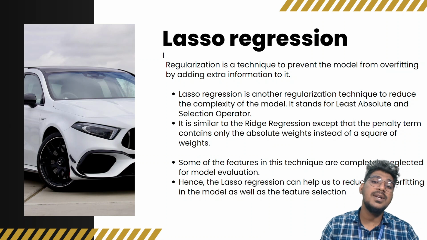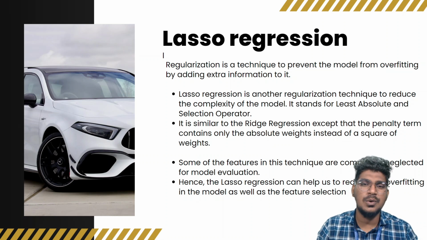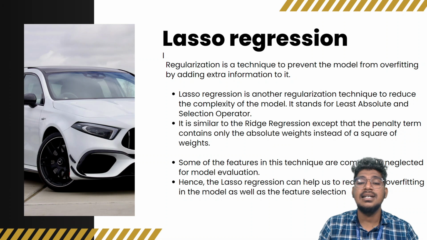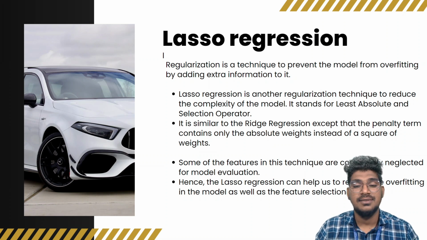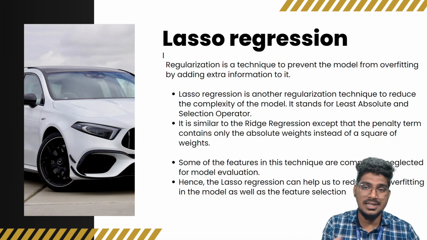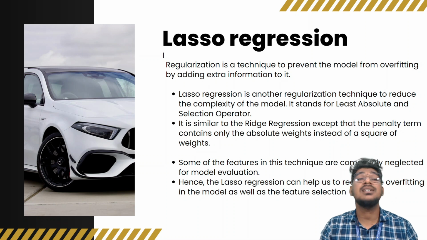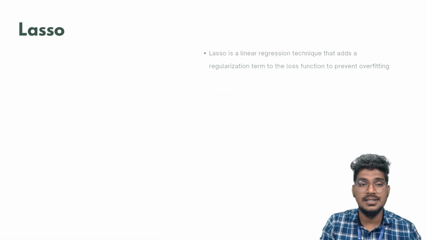So normally this works on linear regression problems. That means some of the features are completely negated for the model evaluation. For example, lasso regression can help us reduce the overfitting problem. That is not necessary in the model, and feature selection is a very important thing.